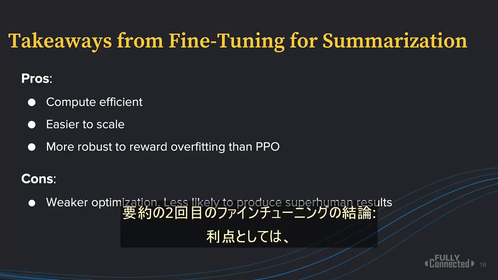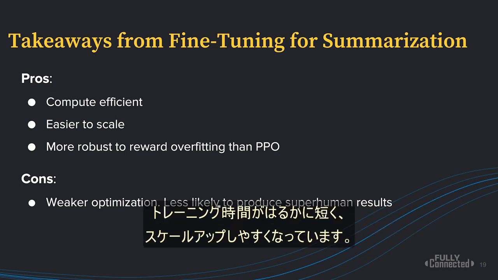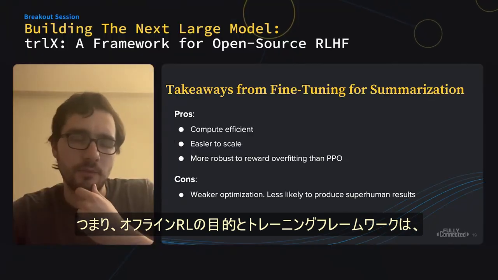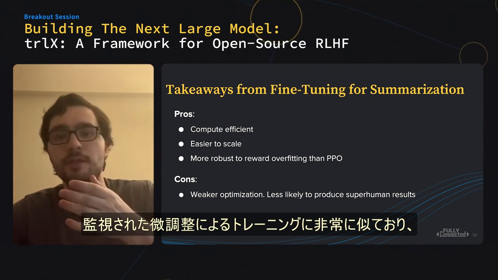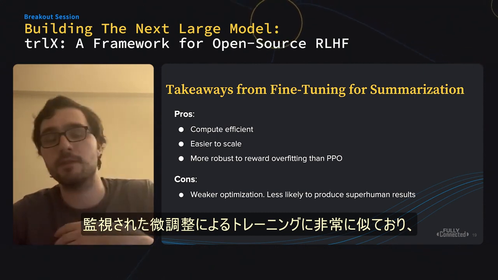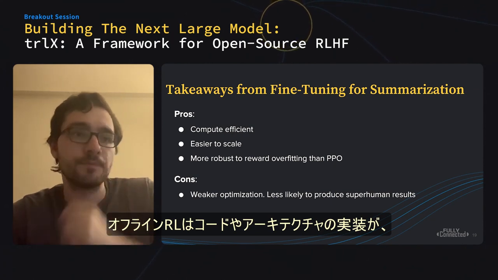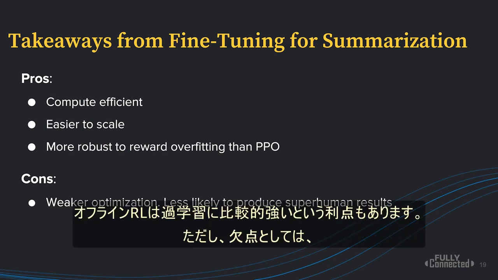So, some takeaways for the second fine-tuning for summarization example. Pros: relative to online RL, offline RL is compute efficient. Training time is much faster. It's easier to scale, meaning that the offline RL objective and training framework is much more similar to the kind of training that you see doing supervised fine-tuning, and so it's much easier to implement code-wise and architecture-wise than online. And it's also relatively robust to overfitting because we're doing it offline and we're not actively interacting with the reward model.